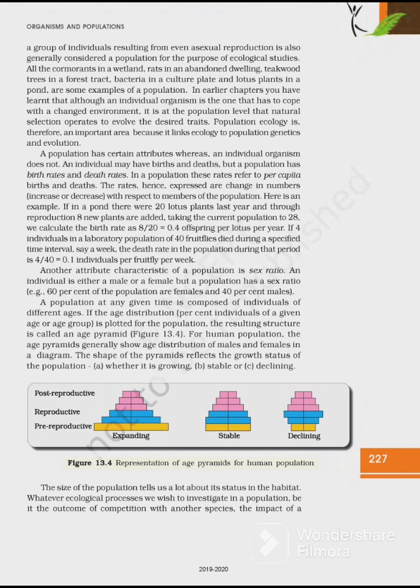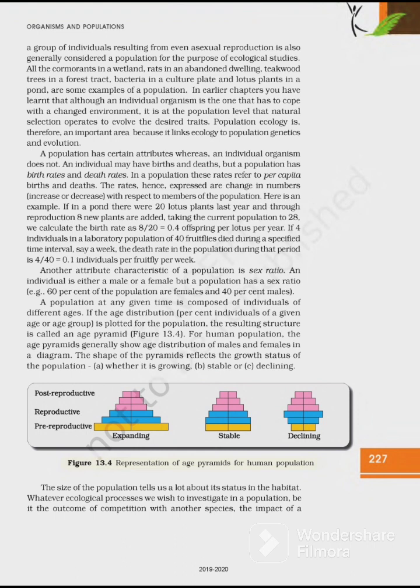All the cormorants in the wetland, rats in an abandoned dwelling, teakwood trees in the forest tract, bacteria in a culture plate, and lotus plants in a pond are some examples of population. In early chapters, you have learned that although an individual organism is the one that has to cope with the changed environment, it is at the population level that natural selection operates to evolve the desired trait. Population ecology is therefore an important area of ecology because it links ecology to population genetics and evolution.